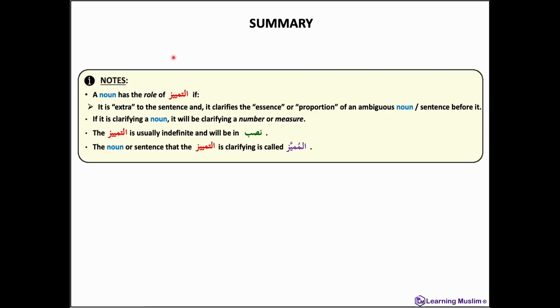So to summarize, a noun has the role of a tamyiz if it is extra to the sentence and it clarifies the essence or proportion of an ambiguous noun or sentence before it. If it is clarifying a noun, it will be clarifying a number or a measure. The tamyiz is usually indefinite and will be in the state of nasb. The noun or sentence that the tamyiz is clarifying is called the mumayyaz.